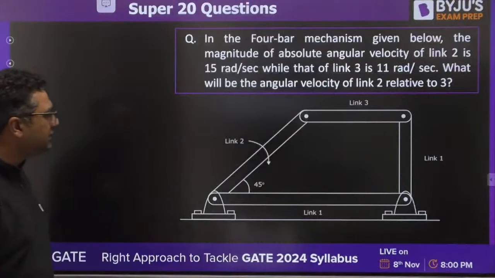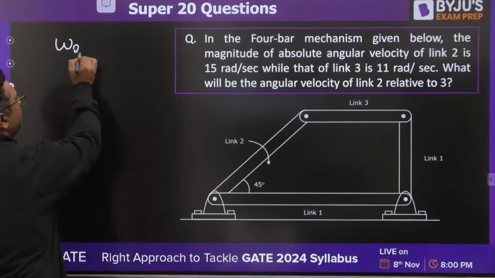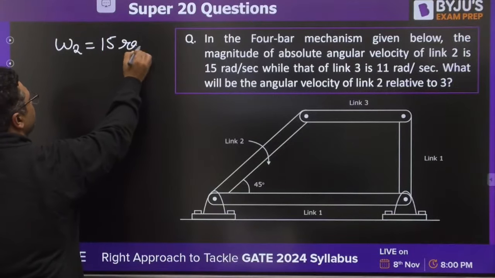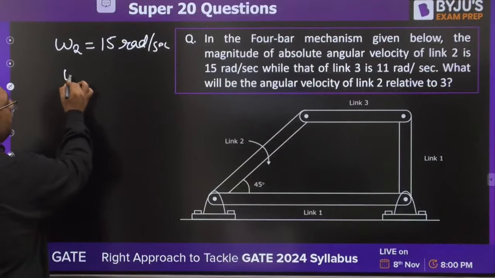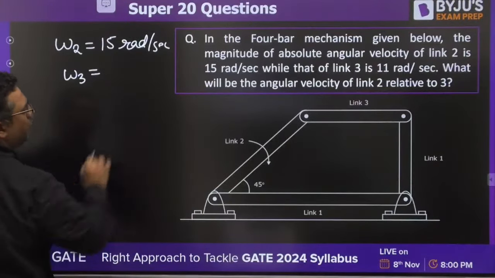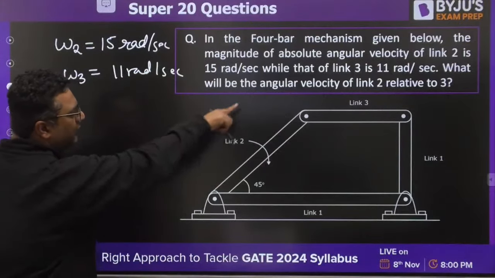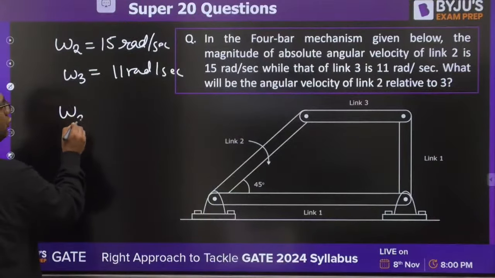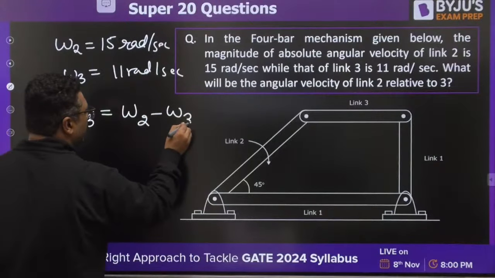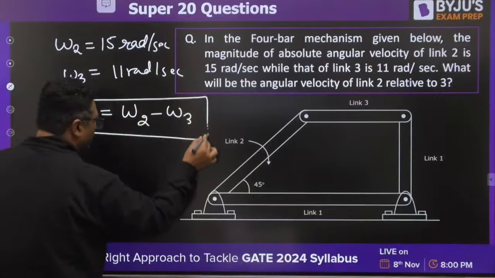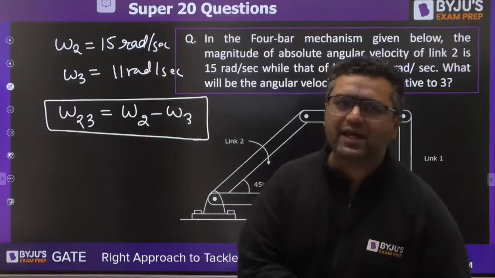So guys, this is a question where they are saying that omega 2 is 15 radians per second and omega 3 is 11 radians per second. They are asking what will be the angular velocity of link 2 relative to 3, which is defined as omega 2 minus omega 3. Can you tell me what would be the answer for this? They have not mentioned direction. It means direction is same for both.